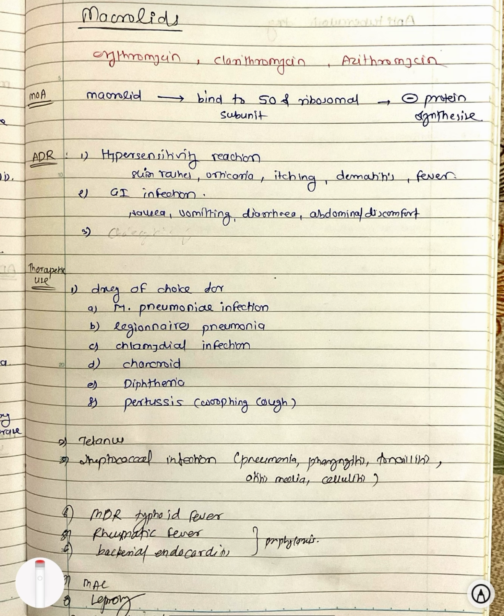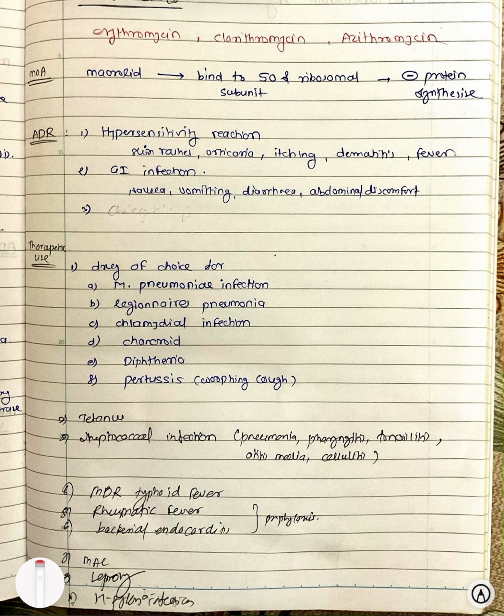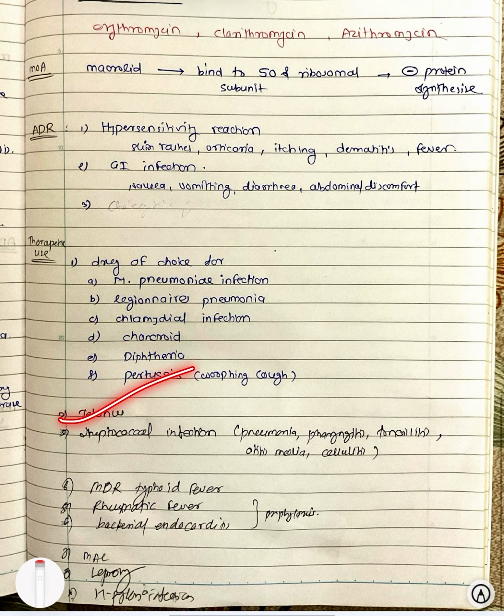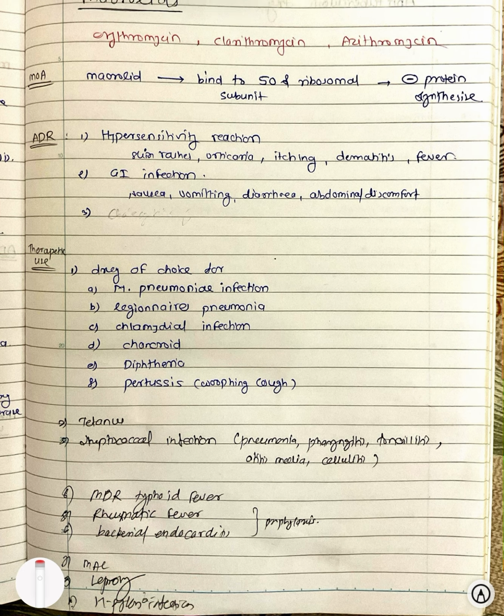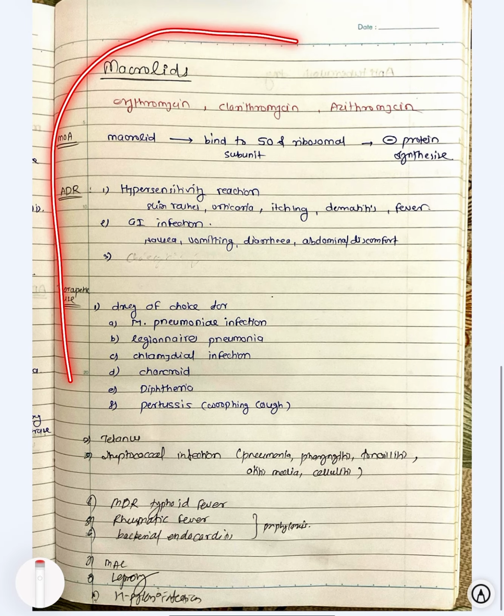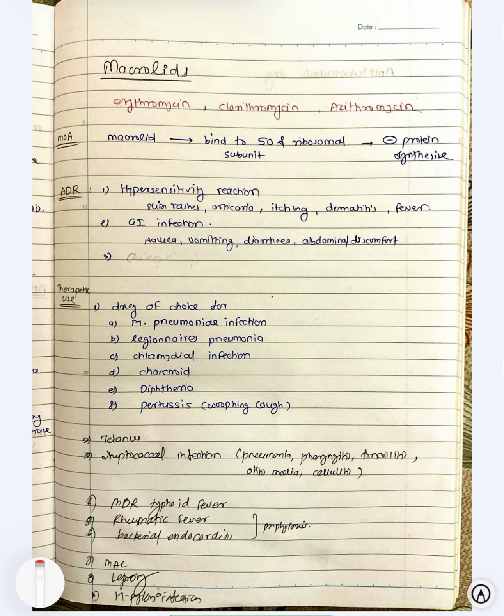For the other diseases, it is not the drug of choice, but it can be used, like in case of tetanus, in case of streptococcal infection, then MDR typhoid fever, rheumatic fever, bacterial endocarditis, MAC, leprosy, H. pylori infection. For these diseases, macrolides are also used. So this is the information about the macrolide: mechanism of action, adverse drug reactions, and therapeutic use of the macrolide.